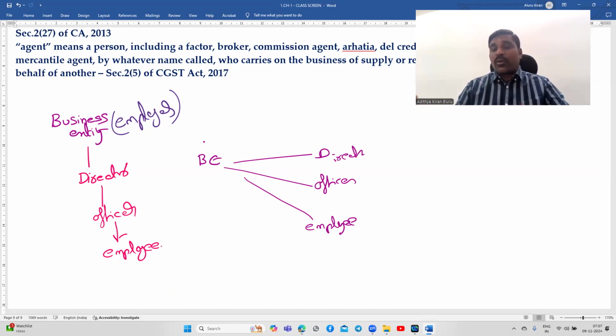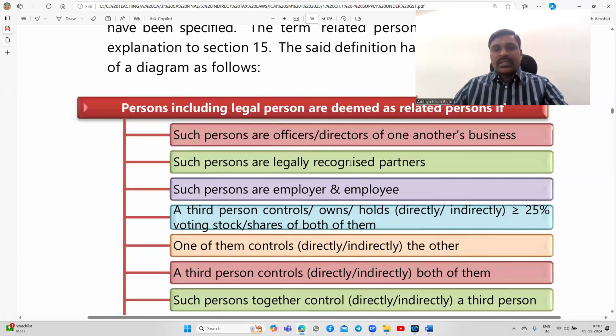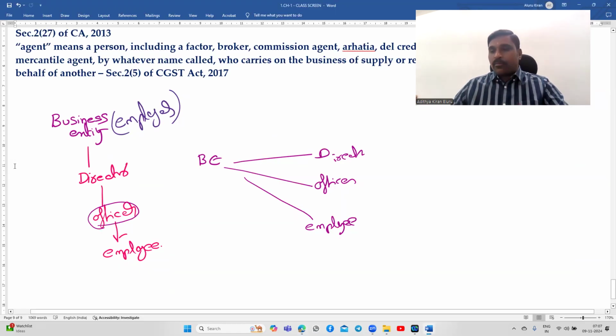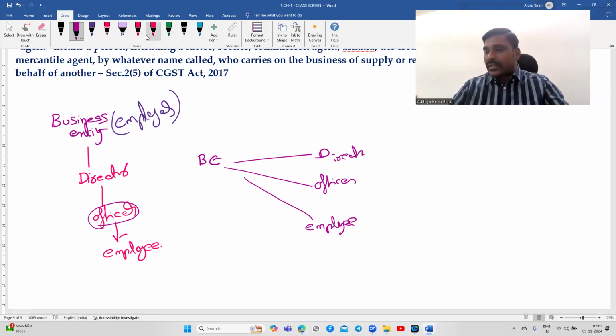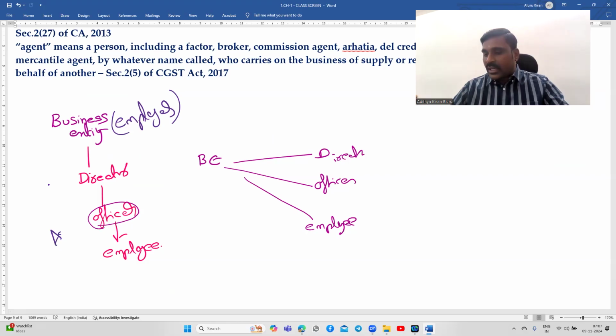As per the provisions of the Companies Act, officer includes a director. So every director is an officer, but every officer may not be a director. Officers are usually working one level below the board of directors. That's why I have given it like this. The officer definition you have to read as per the Companies Act 2013.